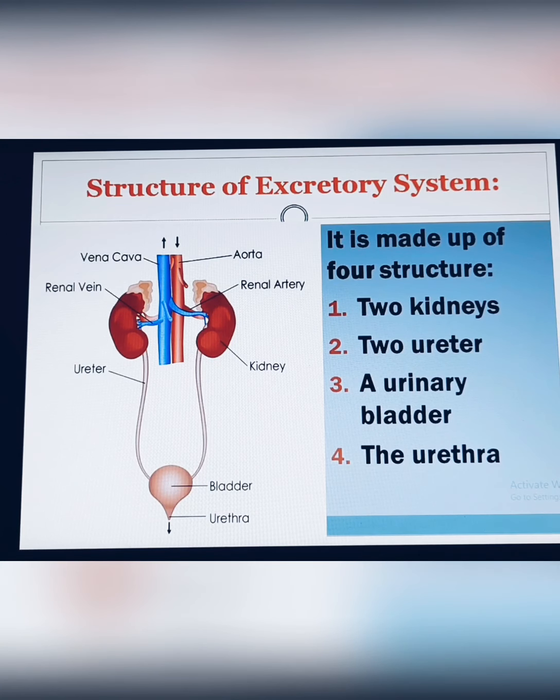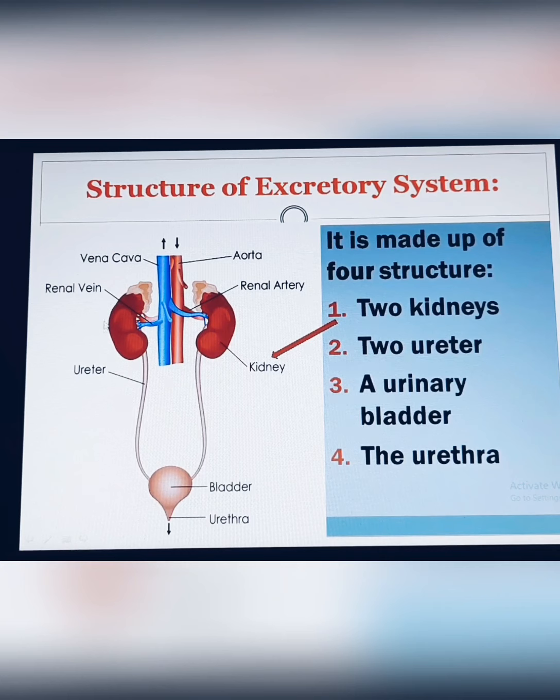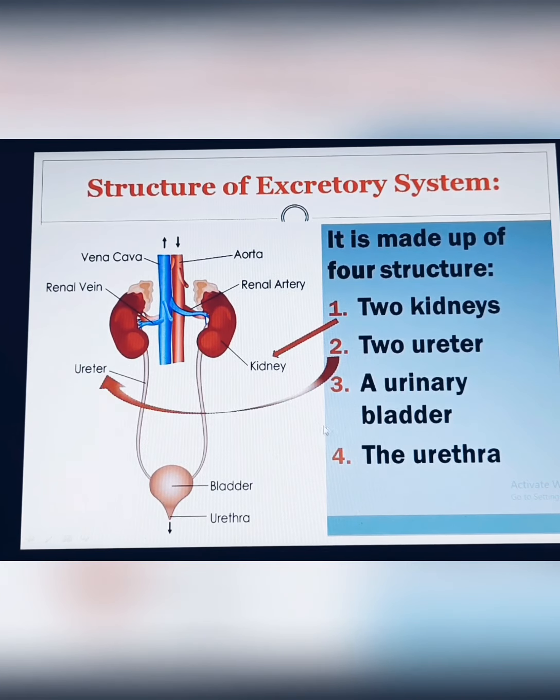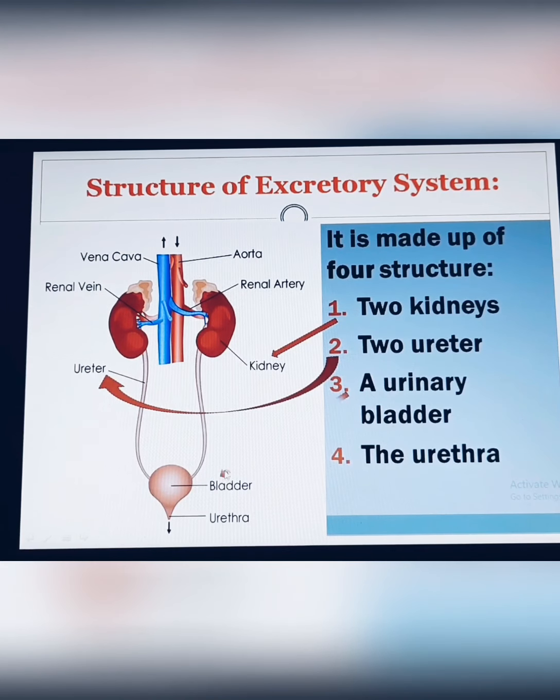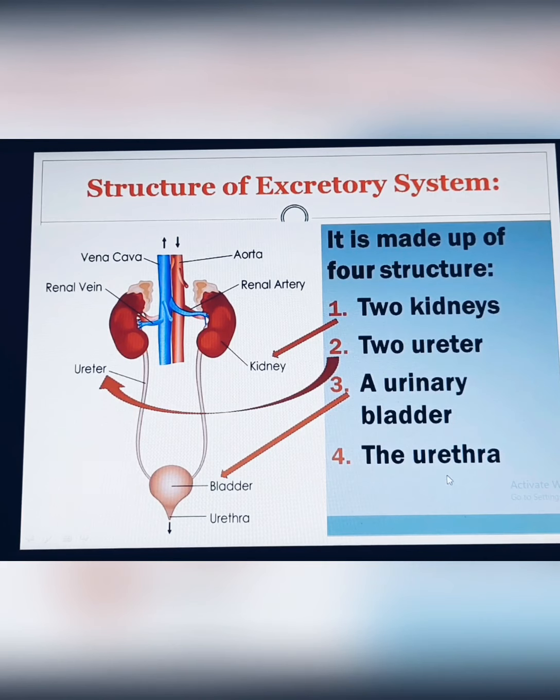Next, the structure of the excretory system. What is the structure of the excretory system? Basically, the excretory system is made up of 4 structures. We have 2 kidneys, 2 ureters, a urinary bladder and the urethra. According to the picture, you can easily identify these are the 2 kidneys, 2 ureters which come from the two kidneys, a urinary bladder, and the urethra, from where nitrogenous waste products can be removed.